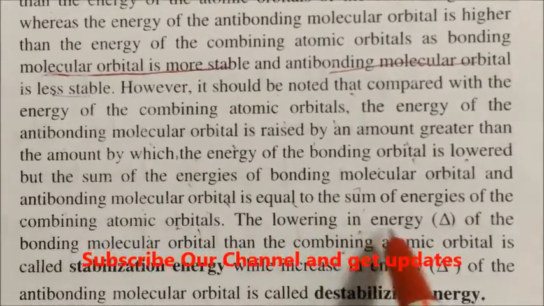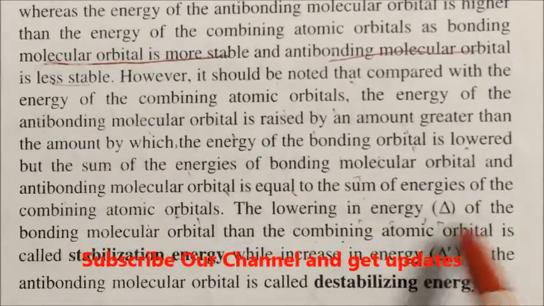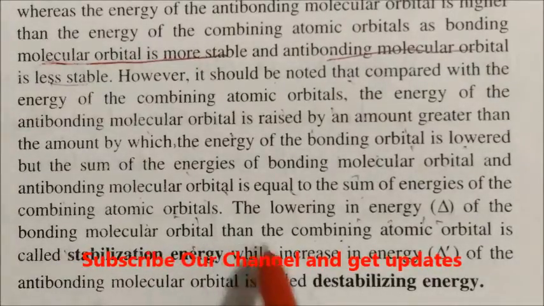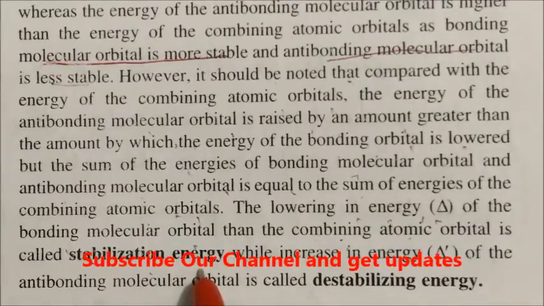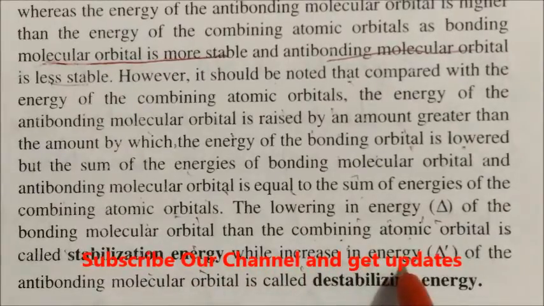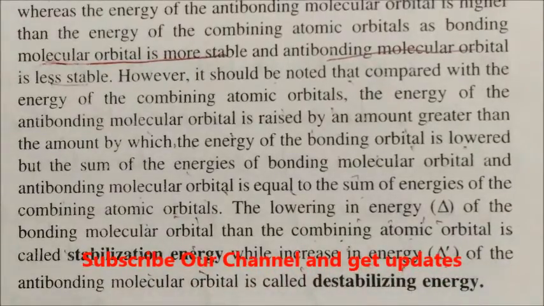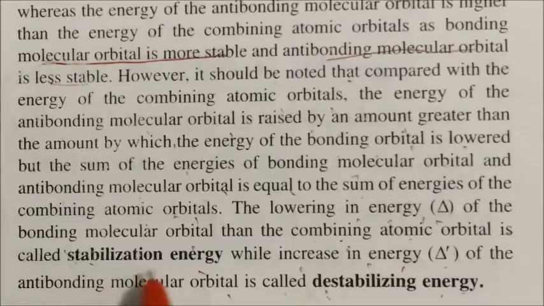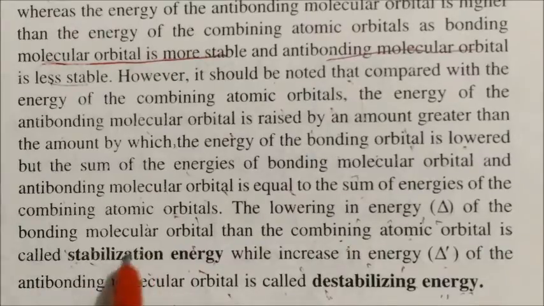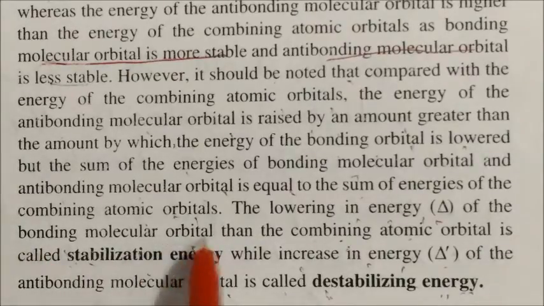The lowering in energy, that is delta, of the bonding molecular orbital relative to the combining atomic orbital is called stabilizing energy, while the increase in energy, that is delta dash, of the anti-bonding molecular orbital is called destabilizing energy. So we have two types of energy: one is the stabilization energy, formed by the bonding molecular orbitals, and the second is the destabilizing energy, formed by the anti-bonding molecular orbitals.